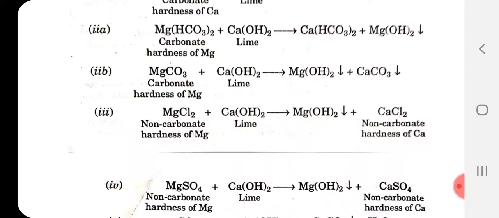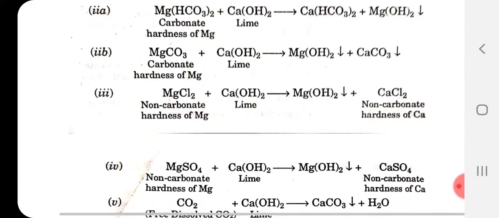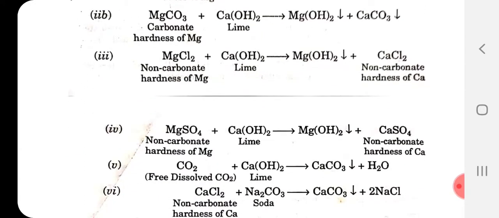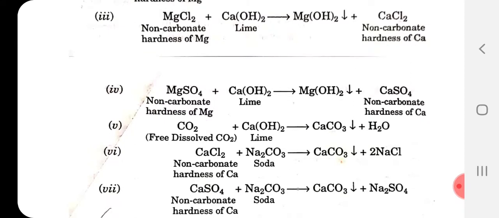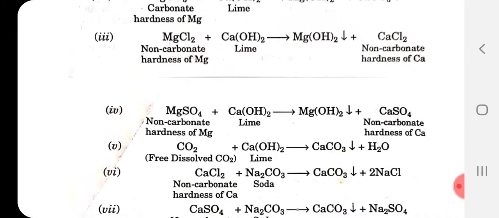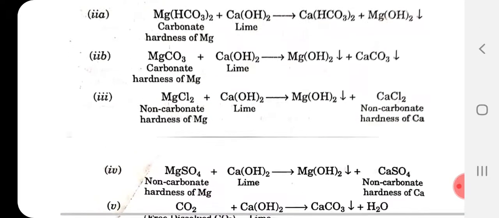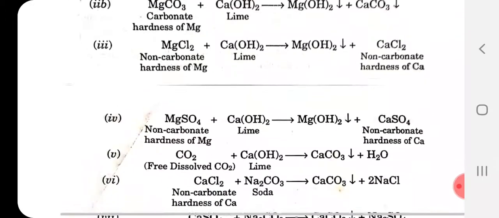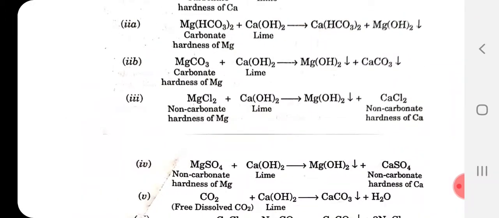Second, the Mg(OH)2 precipitation and CaCO3 precipitation equations. So these are precipitated and they are removed from the water. Different equations are given here. Students, you are not expected to remember all the equations. Some few examples you can give.